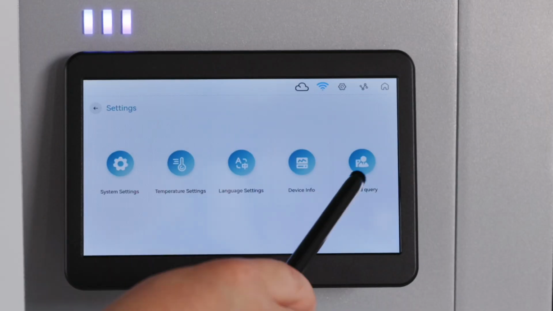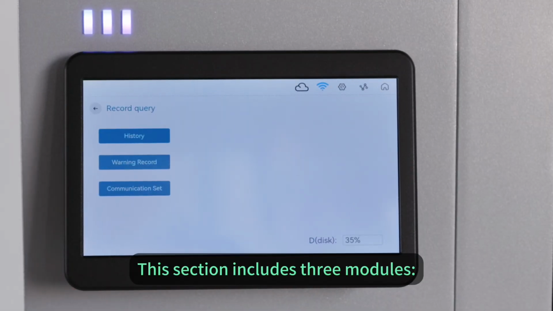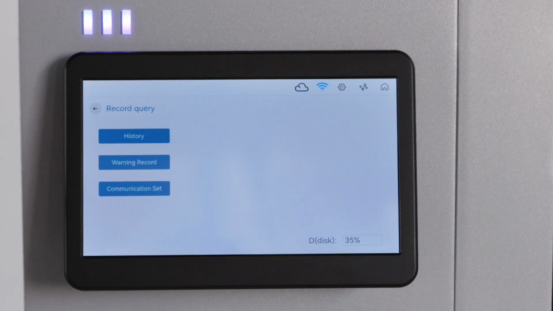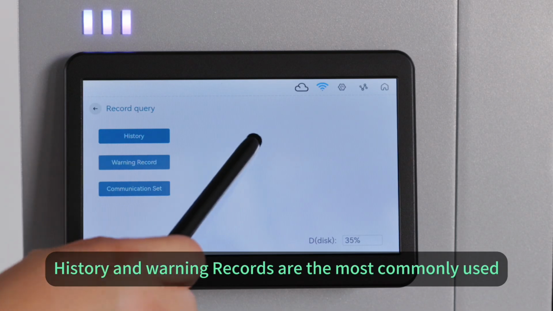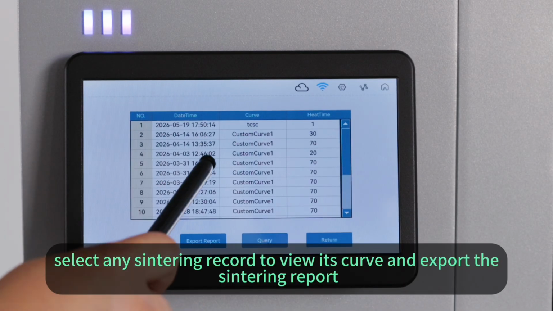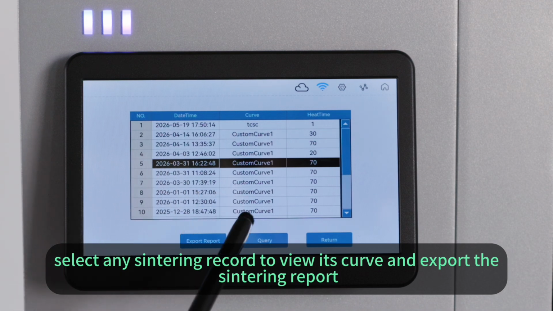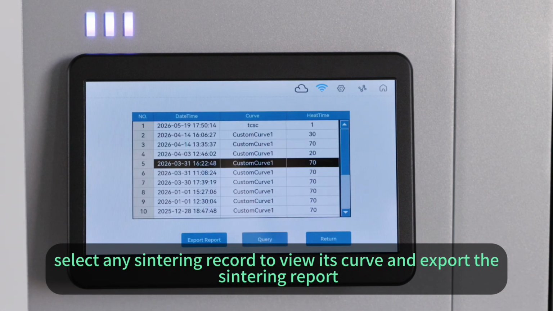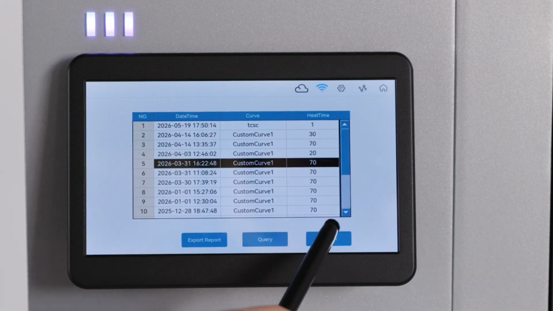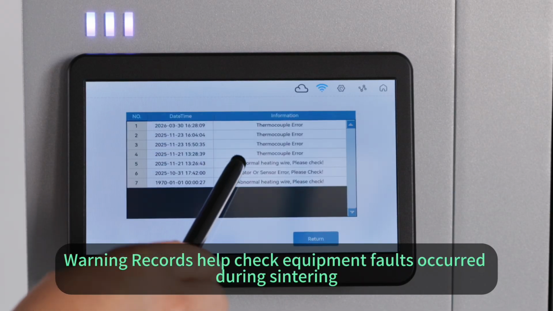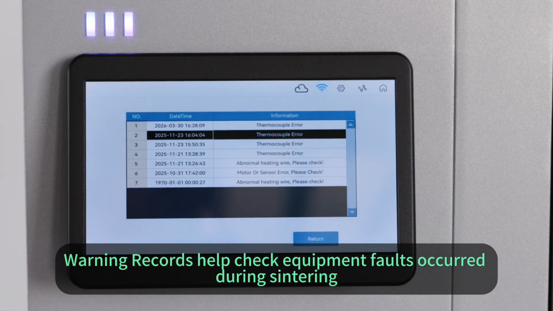Record query. This section includes 3 modules: history query, warning records, and communication settings. History and warning records are the most commonly used. In history query, select any sintering record to view its curve and export the sintering report. Warning records help check equipment faults that occurred during sintering.